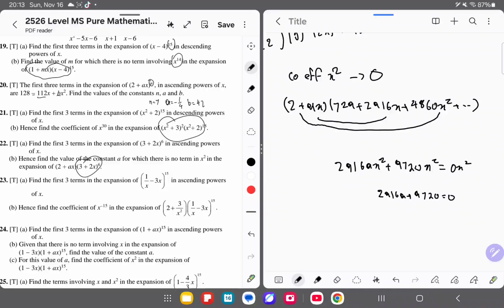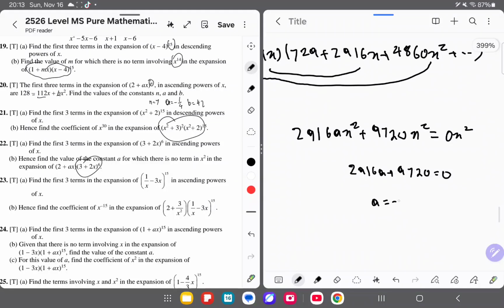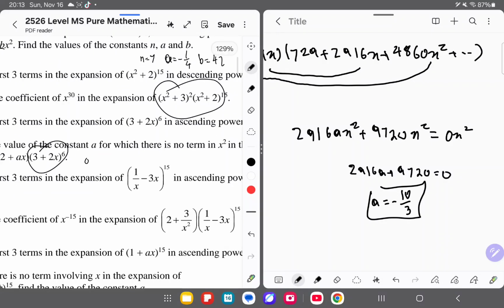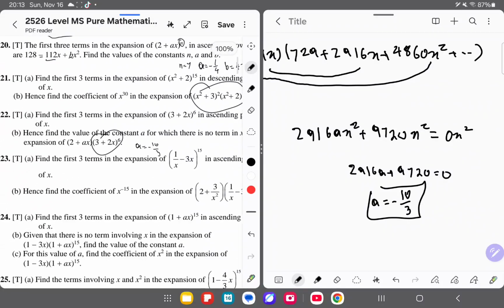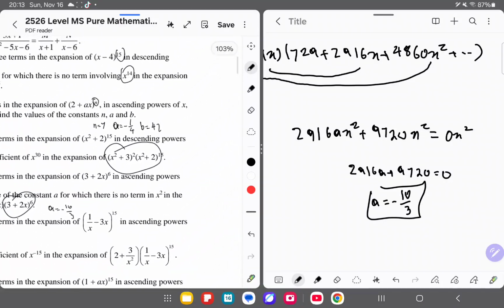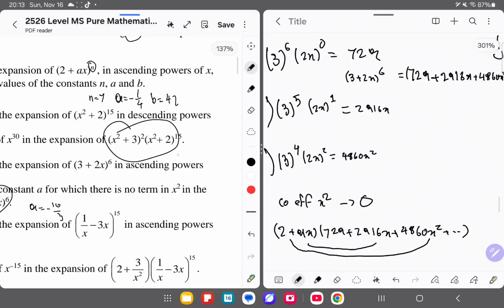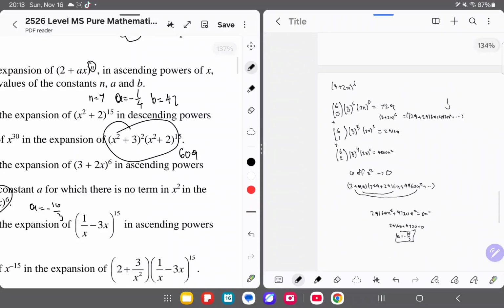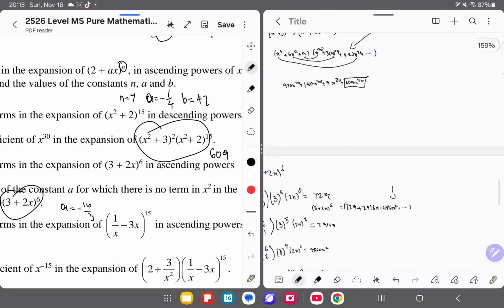So you get 9720 over 2916. So a is equal to minus 10 over 3. Okay, so a is equal to minus 10 over 3 here. And over here, just to note, we forgot to put 609 on the previous question, of course.